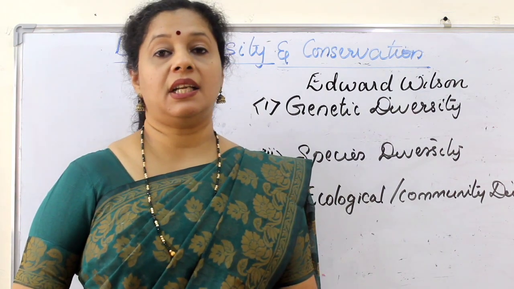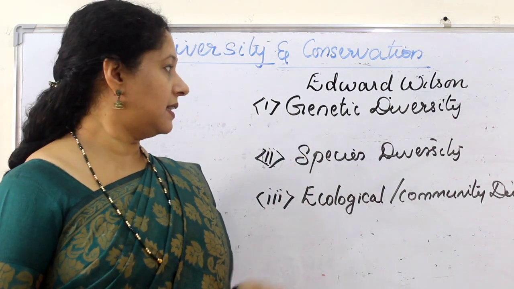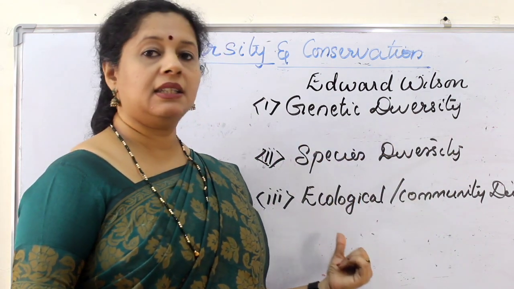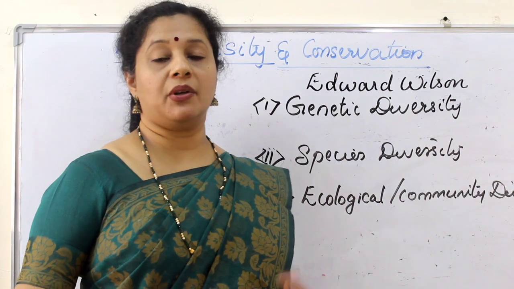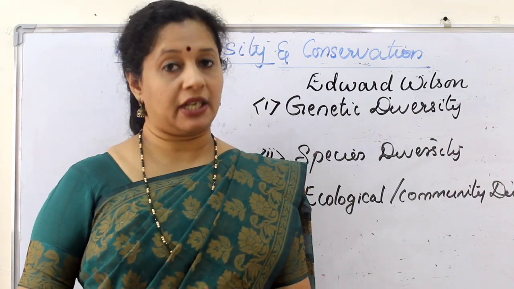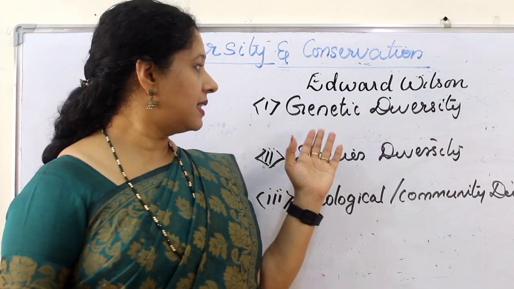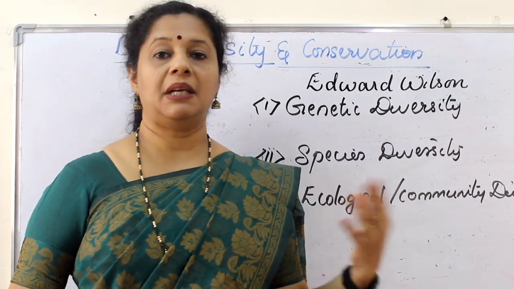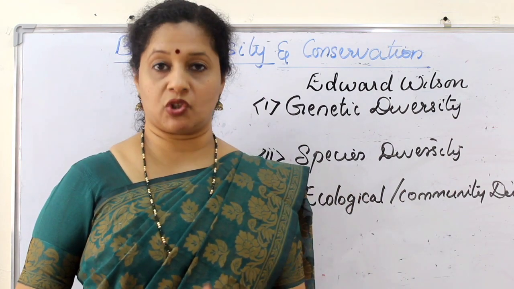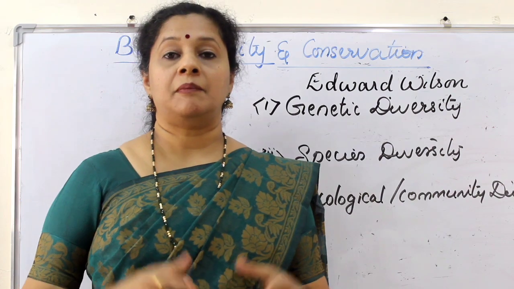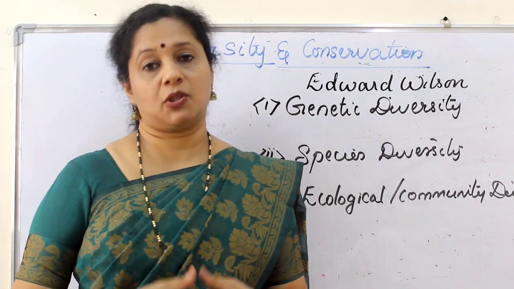So diversity can be of three types. One is genetic diversity, second species diversity, third ecological diversity or community diversity. So three levels of diversity are present in our nature. If you consider genetic diversity, it is the variability of genes. It can be at the level of alleles or the entire chromosome. This genetic variability will lead to different varieties of the same species.